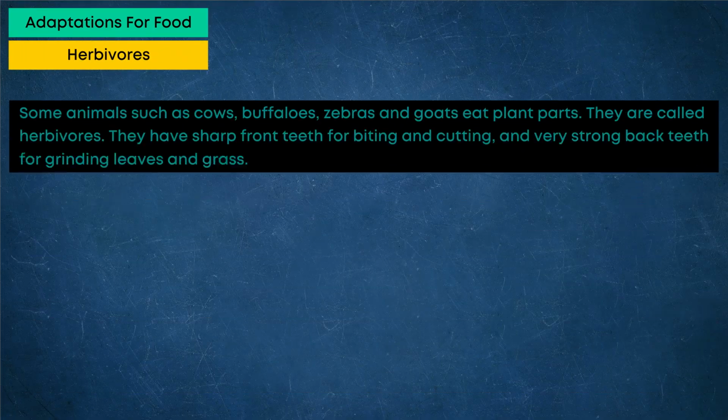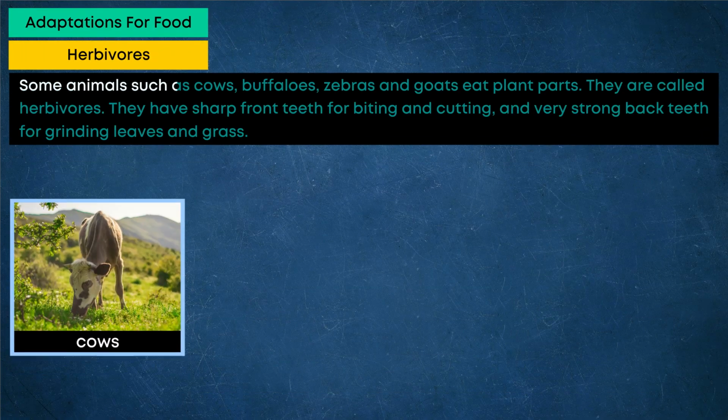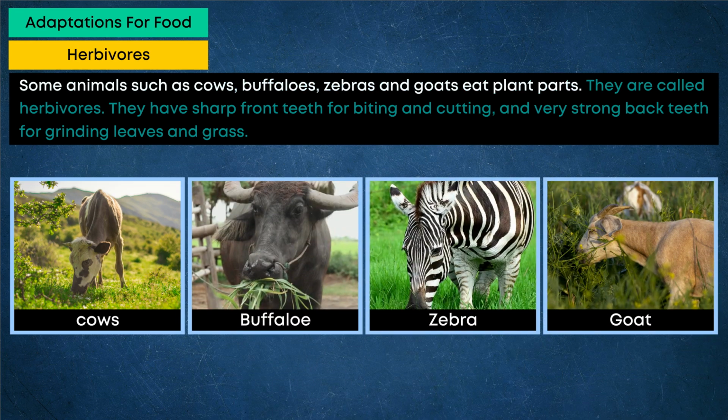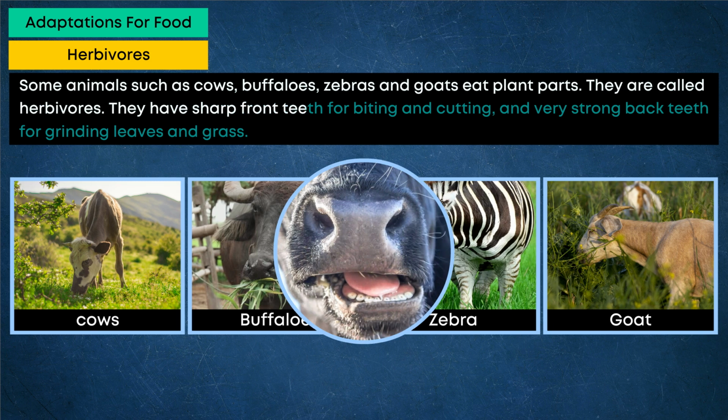Herbivores. Some animals such as cows, buffaloes, zebras and goats eat plant parts. They are called herbivores. They have sharp front teeth for biting and cutting, and very strong back teeth for grinding leaves and grass.